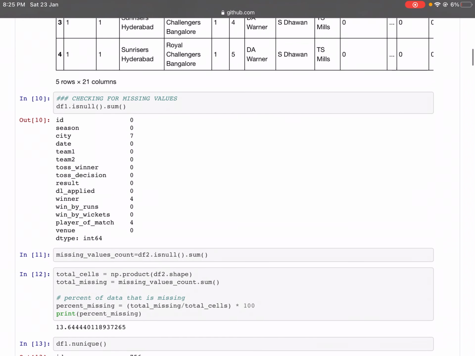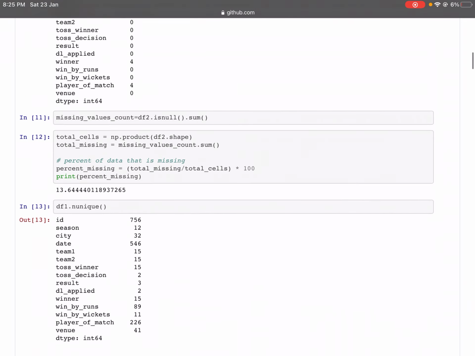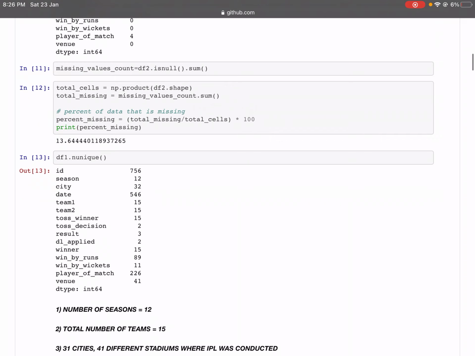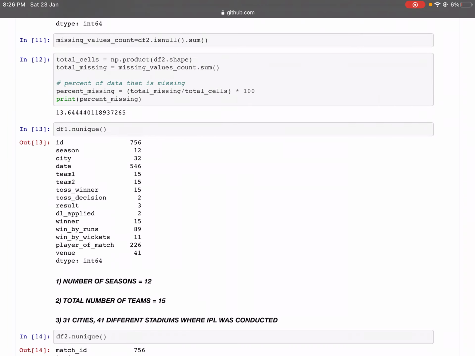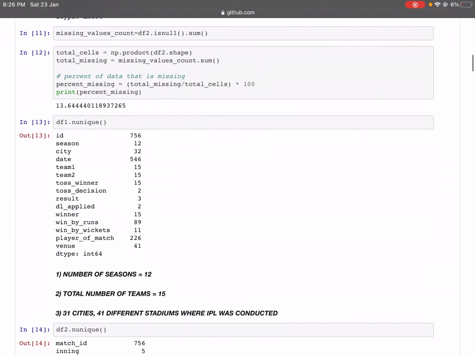So you can see for city and player of match, there are a few missing values, and in the second data set, there's quite a lot. After I calculated the percentage of the data missing in the DF2 data set, it's like 13.6%, which is not quite a lot, but still, we'll check it out. And then you check out the unique values of the data set 1.